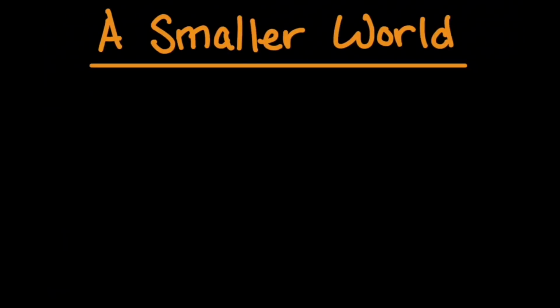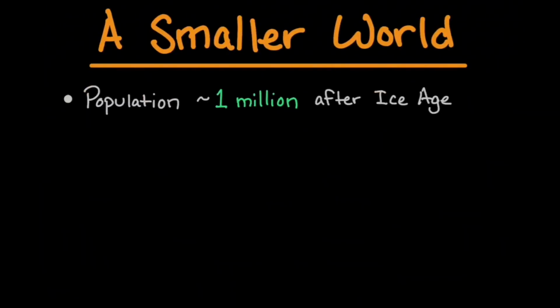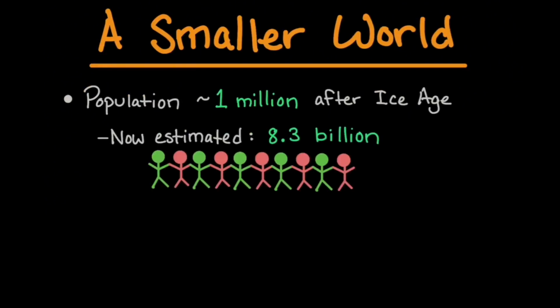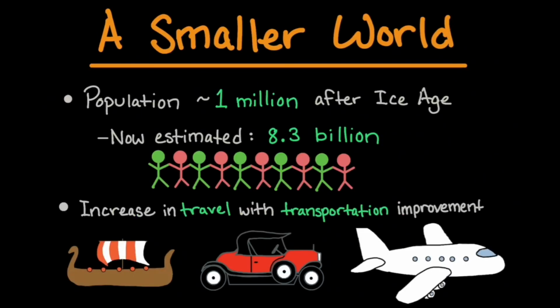The human population was estimated to have been around 1 million after the Ice Age. It is now estimated to be over 8.3 billion. Over time, travel increased due to improvements in transportation. Travel meant bringing of livestock, crops, and diseases to new lands.